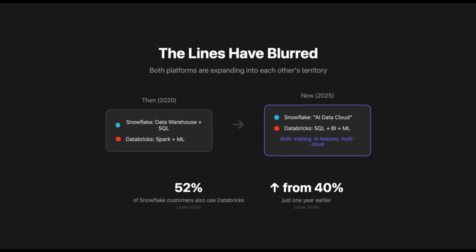Here's what's happening over the past few years. Snowflake started as a cloud data warehouse, optimized for SQL and BI. Databricks started as a Spark-based platform for data engineering and machine learning. But both companies have been aggressively expanding into each other's territory. Snowflake now markets itself as an AI data cloud with ML capabilities. Databricks has added SQL warehousing and BI features, and the lines have blurred significantly. In fact, as of 2025, over half of Snowflake's customers also use Databricks, so the versus framing is a bit misleading. These platforms are converging.